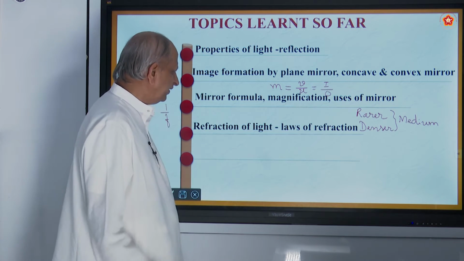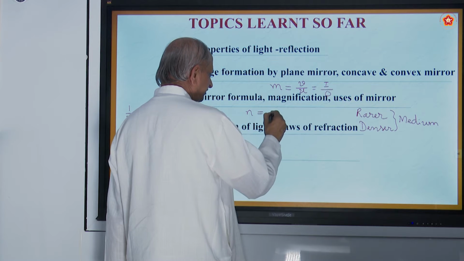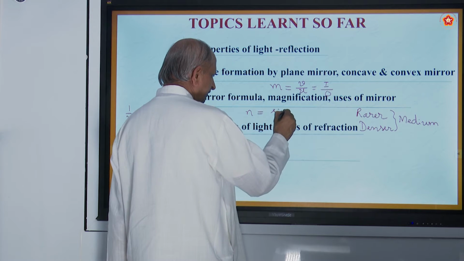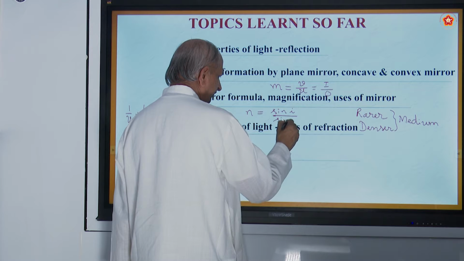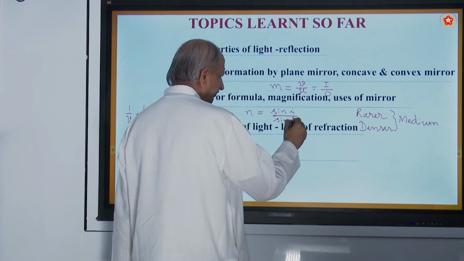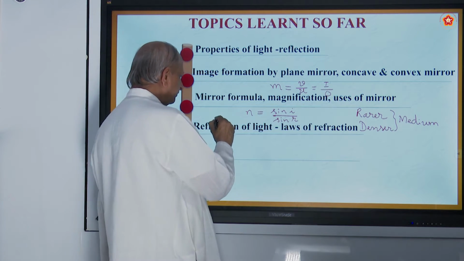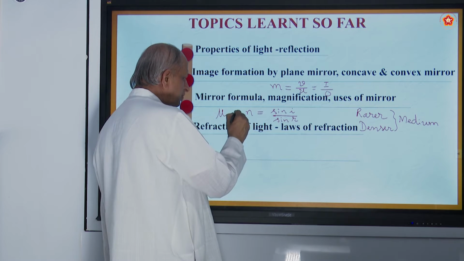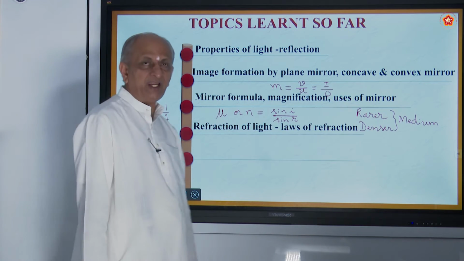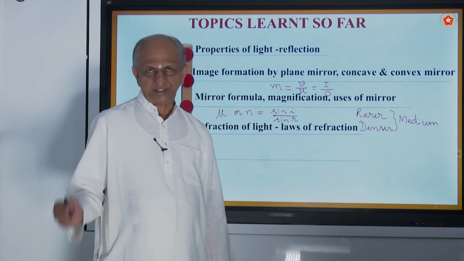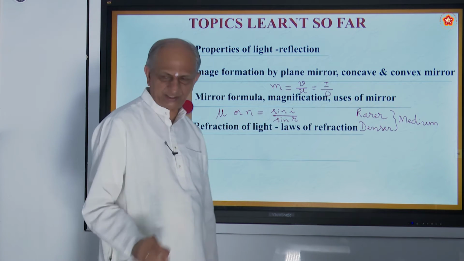And the second law is: the refractive index is defined as the sine of the angle of incidence to the sine of the angle of refraction, sin i by sin r. Sometimes they call it mu also. Sometimes they use the symbol n. The second law: sine of the angle of incidence to sine of the angle of refraction.